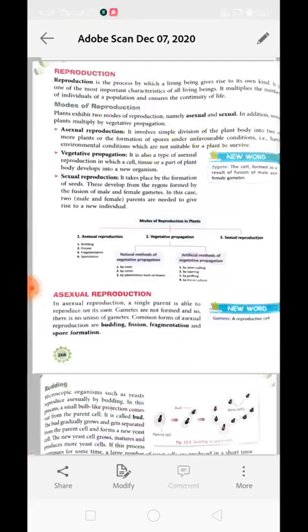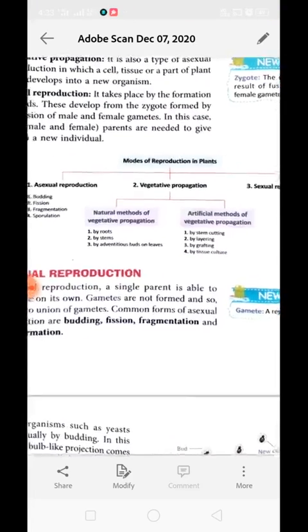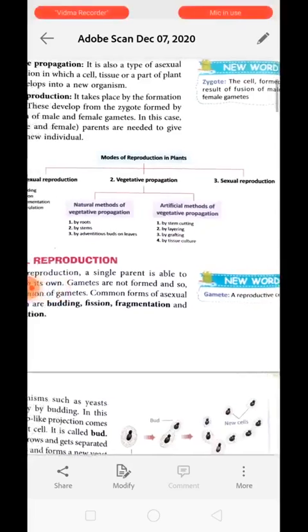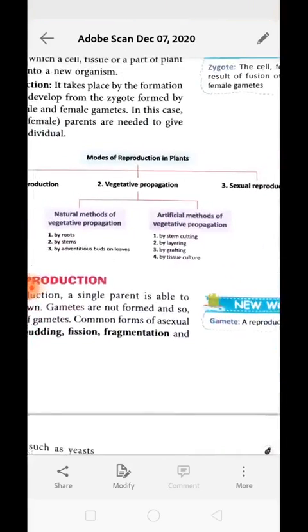So, to perform sexual reproduction, two parents are required. Now the modes of reproduction are given over here in this flow chart. The mode of reproduction in plants can be asexual, sexual, and vegetative propagation.